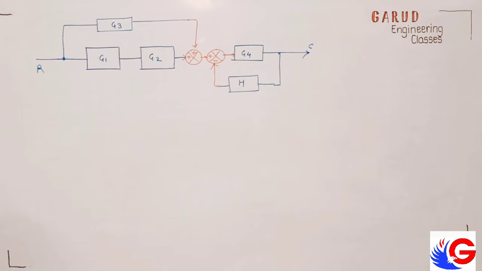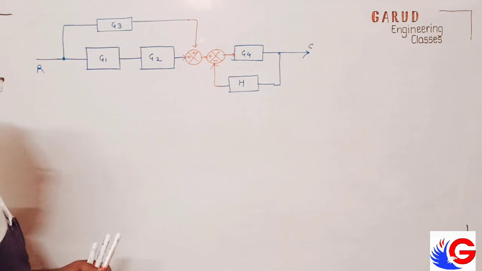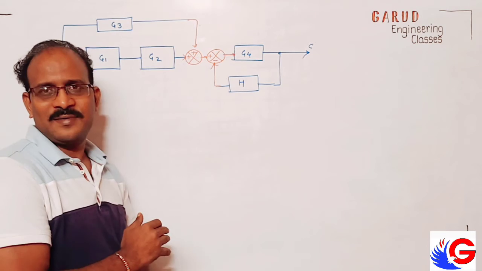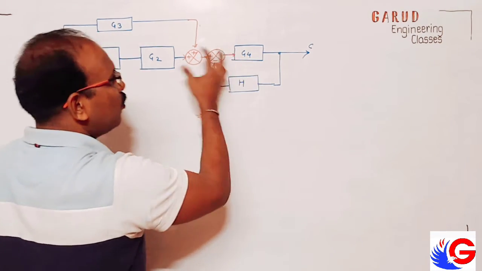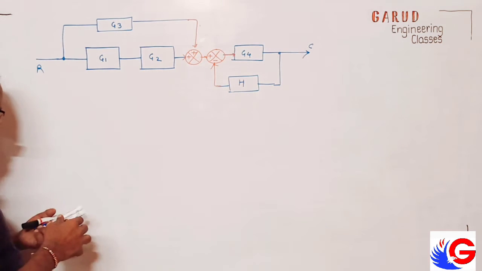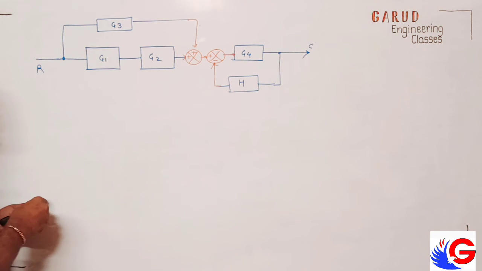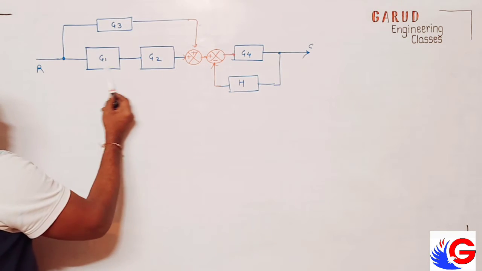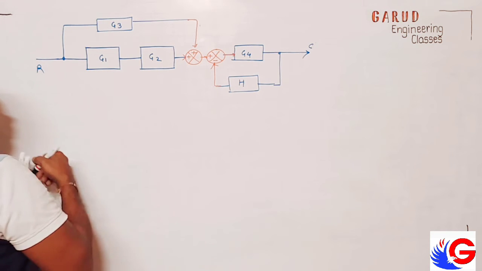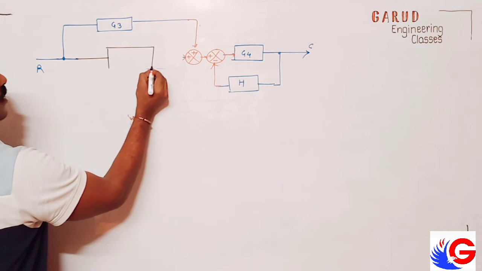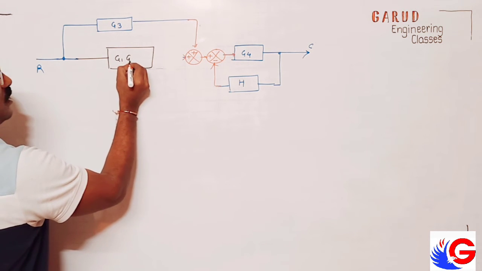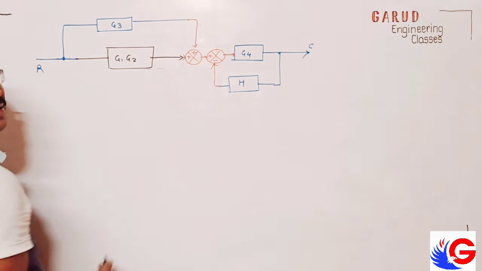Is it necessary to split the summing point? No. This is just for understanding purposes, so that you can consider this as a separate mirror loop, this as a separate thing. Okay, what will happen then? You know, G1, G2 we can multiply, so we can convert into a single block. What is that single block? G1 G2. Okay. Can we solve this?